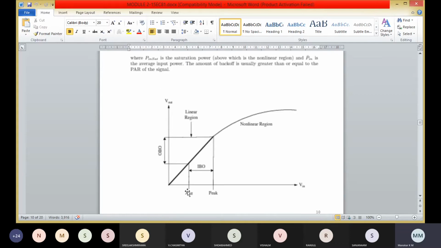The amount of backoff is usually greater than or equal to the peak power of the signal.